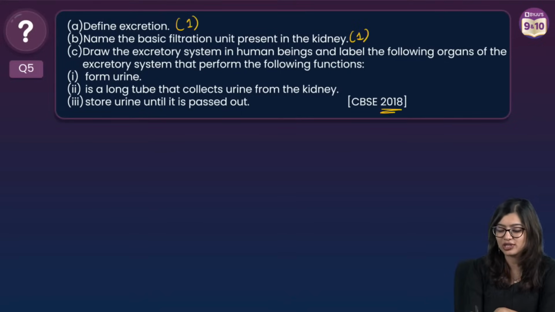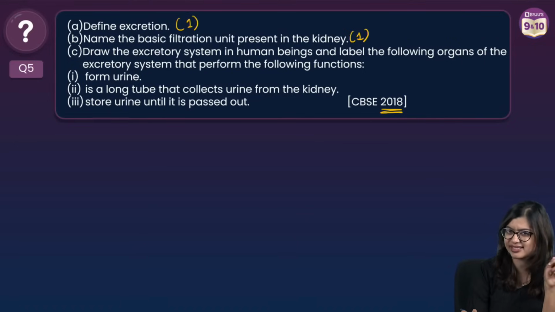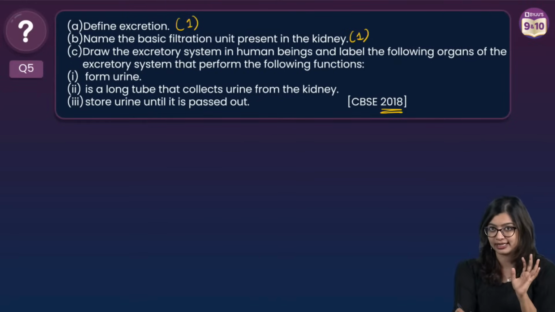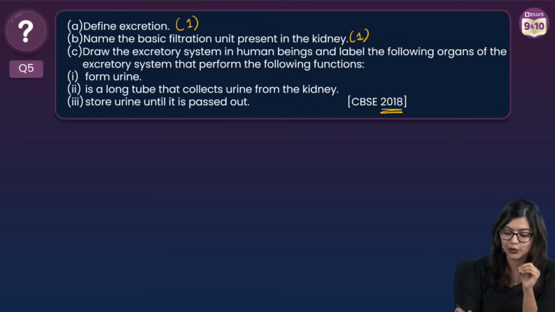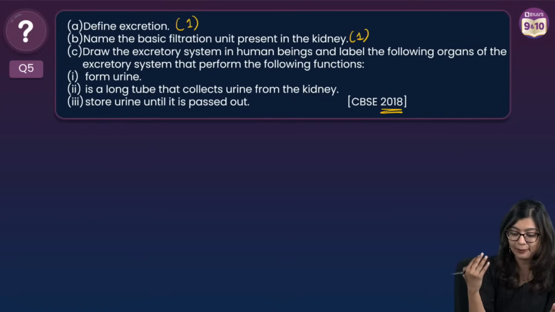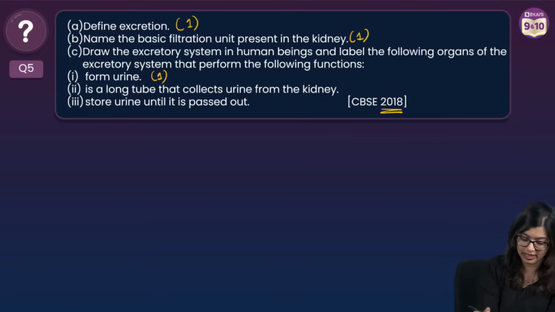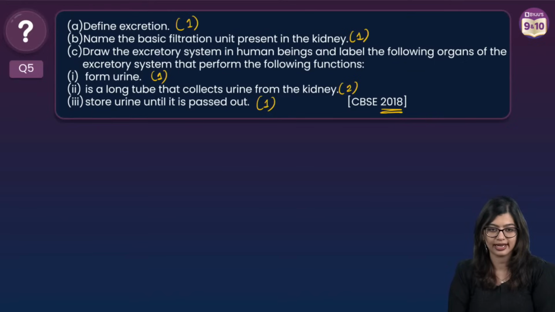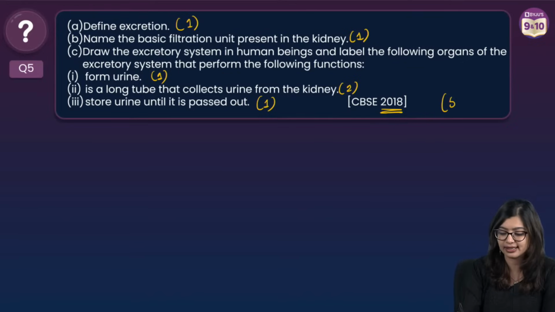Now, this is from 2018, which is asking you to draw the excretory system. 99.99% you will not get drawing questions, but you may get a labelled diagram of the excretory system, and they will label parts saying A, B, C, D, and ask you to tell the parts where, say, urine is formed, the long tube that collects urine from the kidney, and where the stored urine is present, right? So here, as you can see, this is again a 5-mark question.